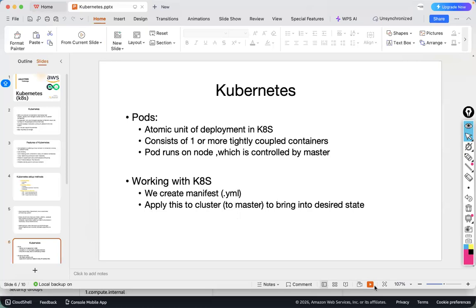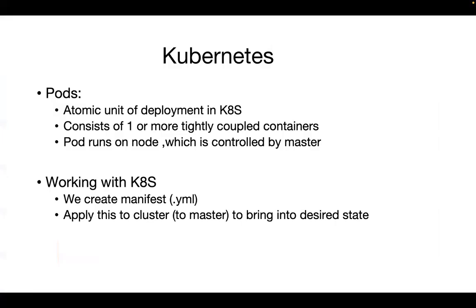Next, in Kubernetes there is a new terminology called pod. What is a pod? Normally in Docker, we created containers directly in EC2 instances, right?